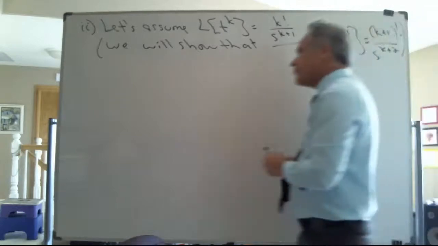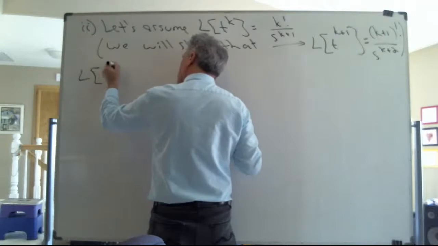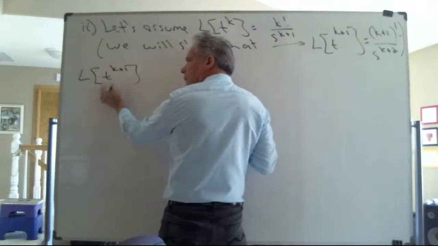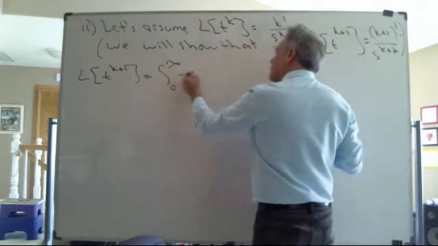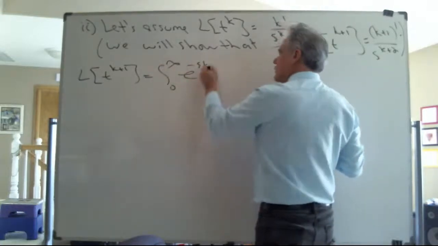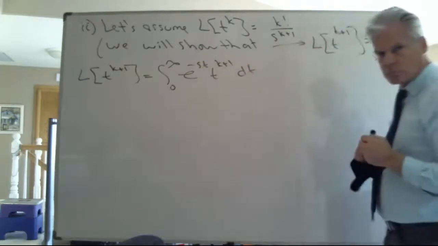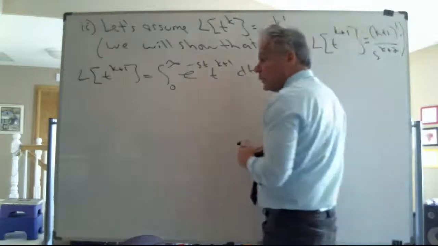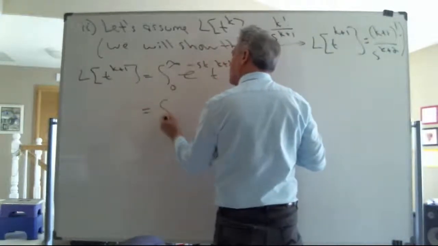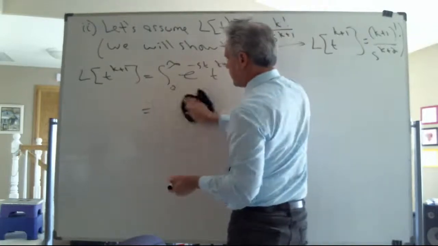My definition of Laplace transform says the Laplace transform of that beast is nothing more than the evaluation of this improper integral. Now, I'm not going to massage this beast without first rewriting it as a limit of a proper integral.